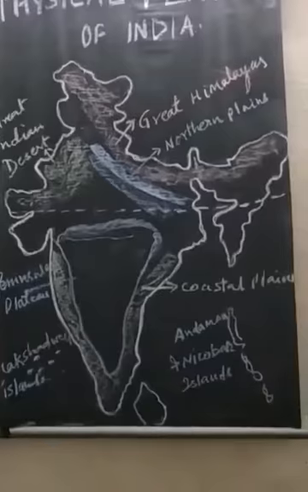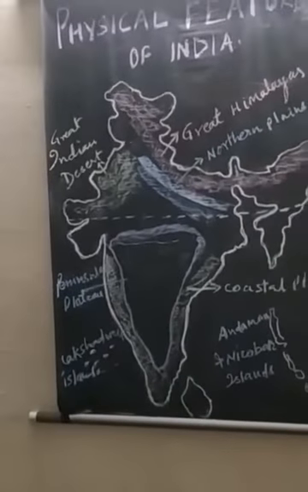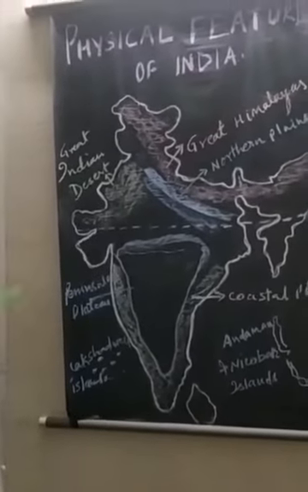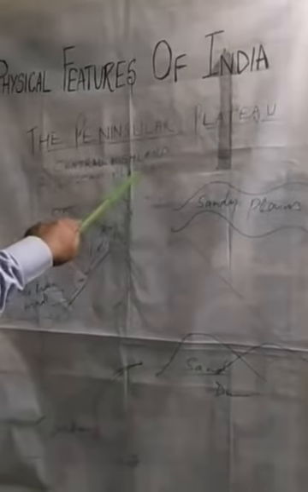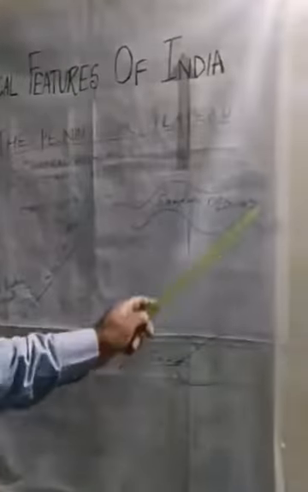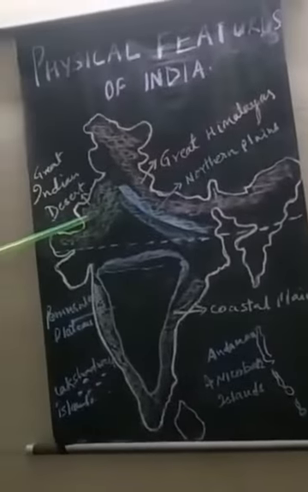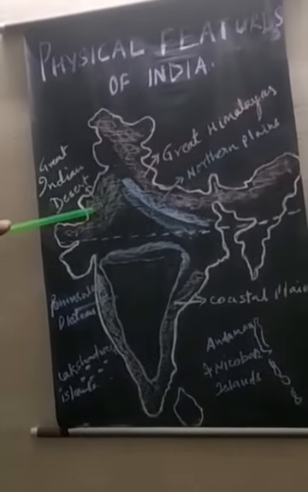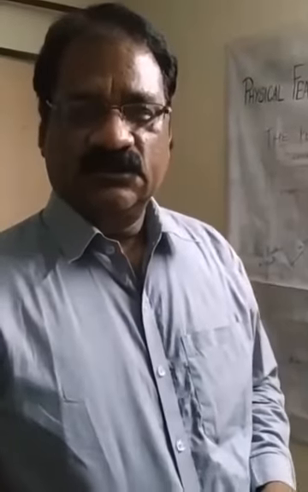So children, we have discussed the Peninsular Plateau, two broad divisions of the Peninsular Plateau, what is orographic rainfall, and the Indian Desert of India. This is all for this session.